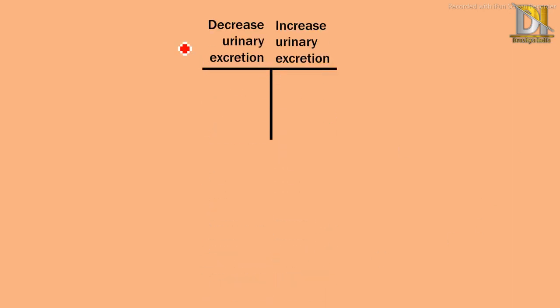Then the action related to ions, as discussed earlier. Left will indicate the decreased urinary excretion, while right will indicate increased urinary excretion, which means decreased absorption.